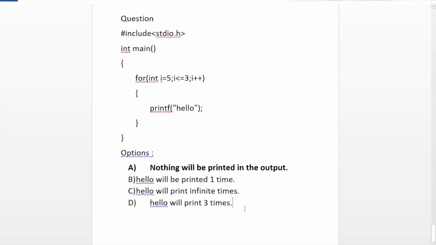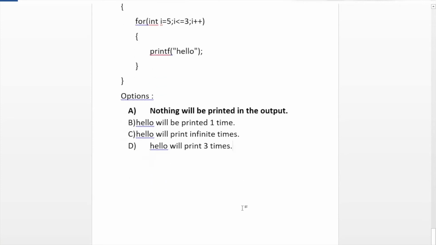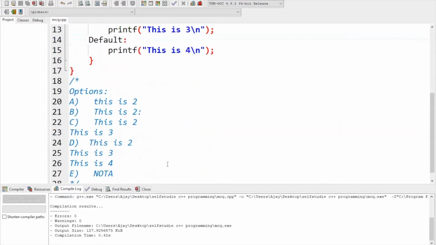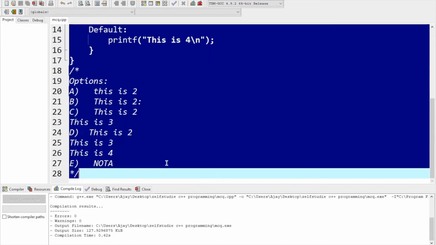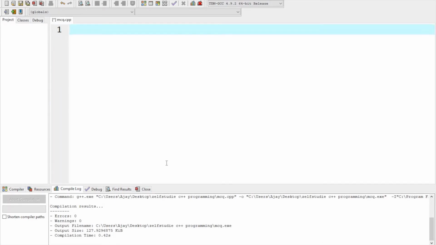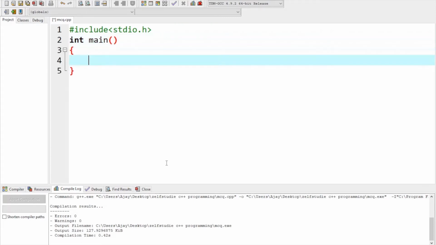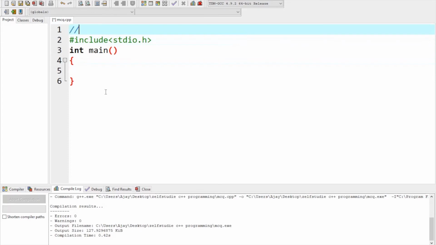Okay, so these are the MCQs which I want to tell you in this lecture, and I want to show you some of the programmings. Okay, so I'm going to delete this, and I'm going to include a library file, and I'm going to write a main function. Okay, and now I'm going to write a program to print the first 20 numbers.